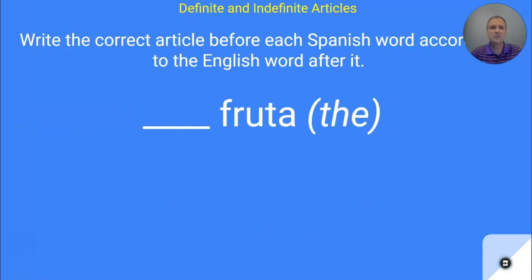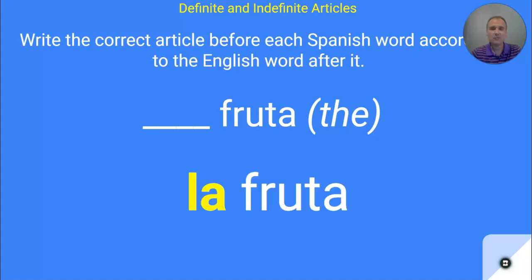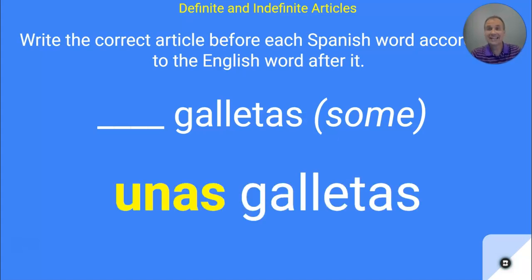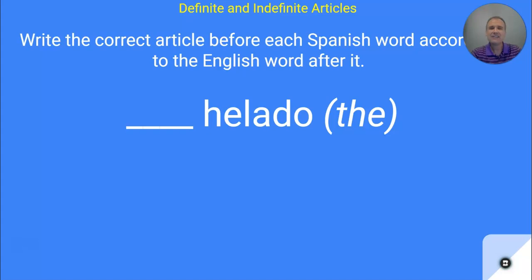So let's try to put this all together as we wrap up here. Write the correct article before each of these Spanish nouns according to the English word after it. So I've got the word fruta here. What I want to say is the fruit. All right, so how would I say the in this case? Well, hopefully you said la fruta because it's singular and it's feminine. How about some galletas? What's my word for some here? Hopefully you said unas galletas because galletas is plural, all right, and then it's also feminine, so we have to say unas. How would I say the ice cream?